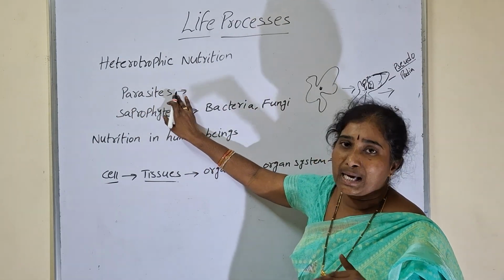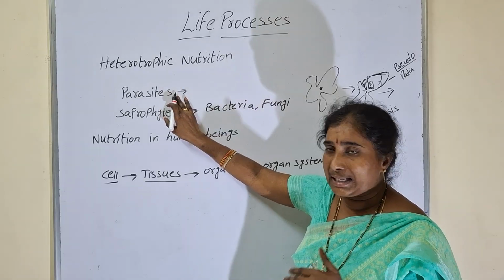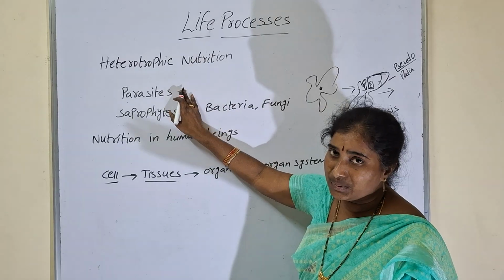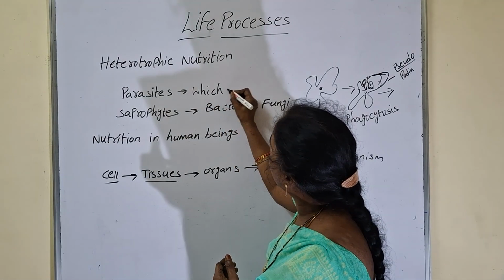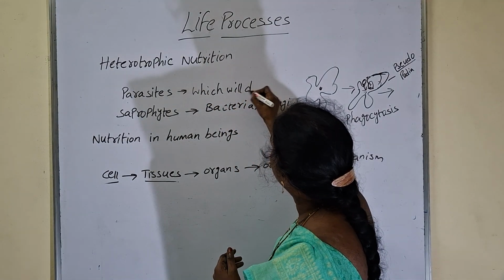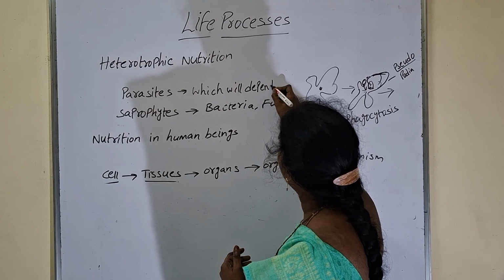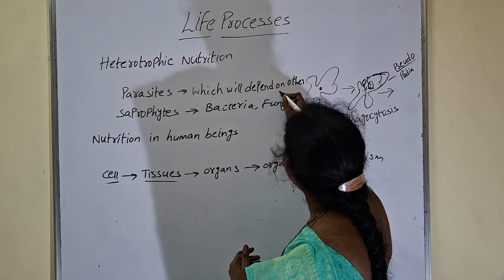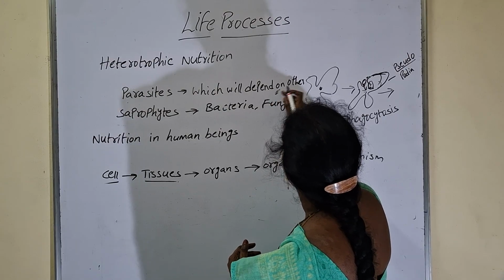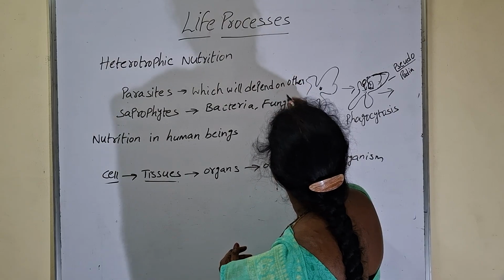Parasites means the organisms which directly or indirectly depend on other organisms are called parasites, which depend on others. Example: snail.